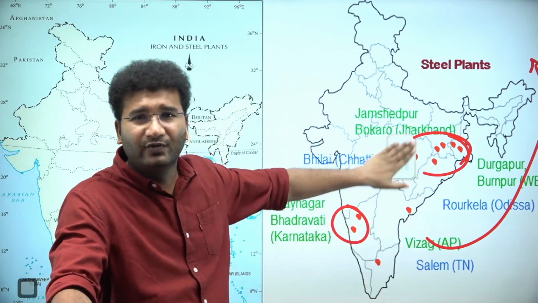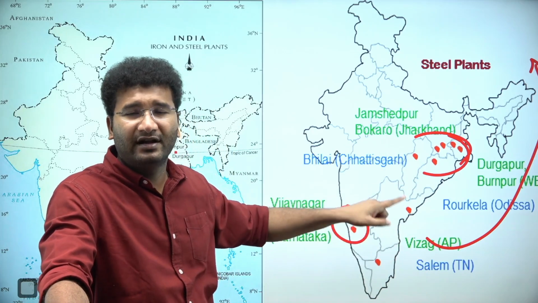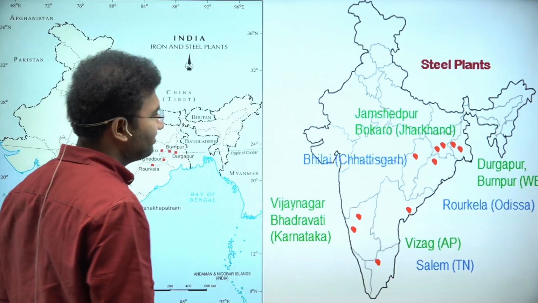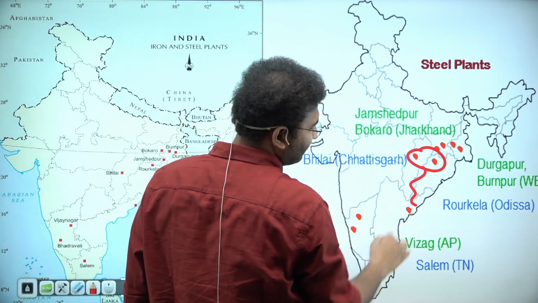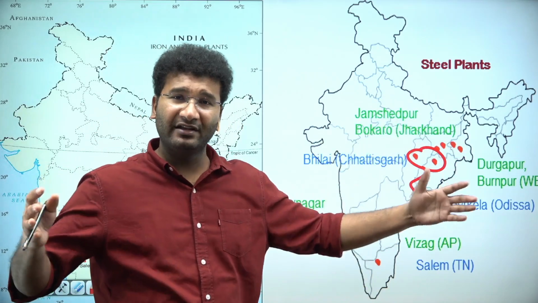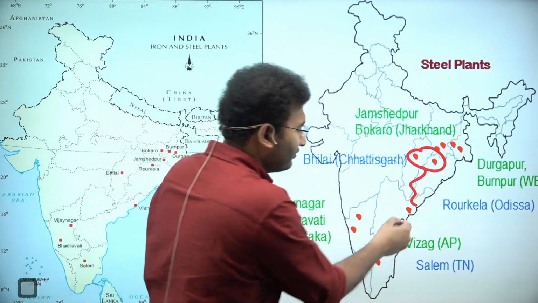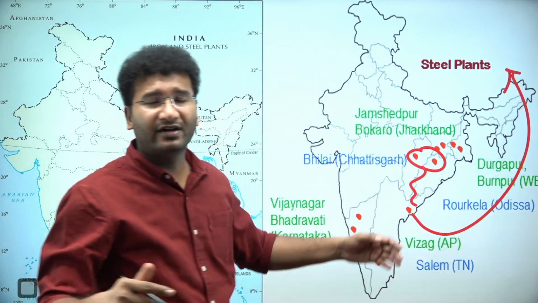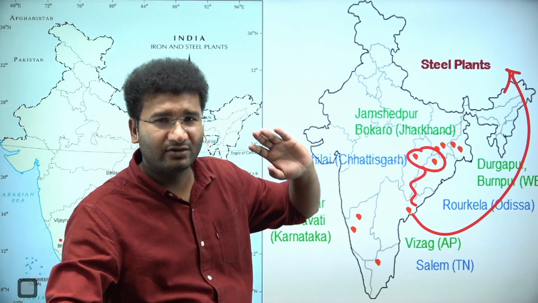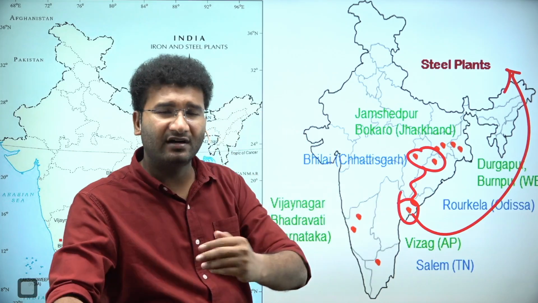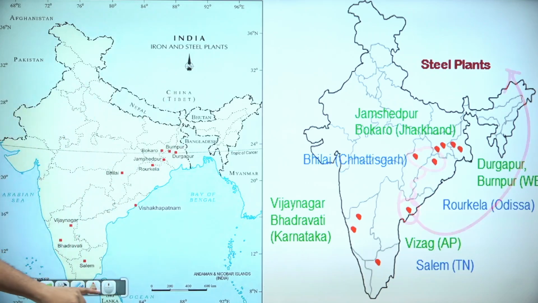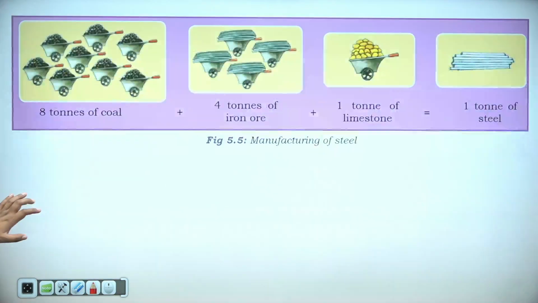But this steel plant was set up forcefully, and it is making losses because all the raw materials are somewhere 500 kilometers away. Look here, from here the raw materials are coming. You are bringing in heavy raw materials, making a small product, and exporting from here. Rather, you should have created an alternative means through which this could be exported. Today it is making losses. You go and look into current affairs, the Ispat steel plant is completely making losses, right? So if this is making losses, then what's the use?